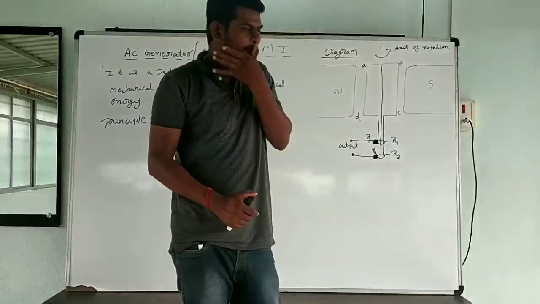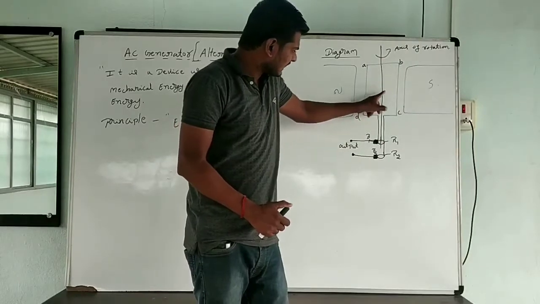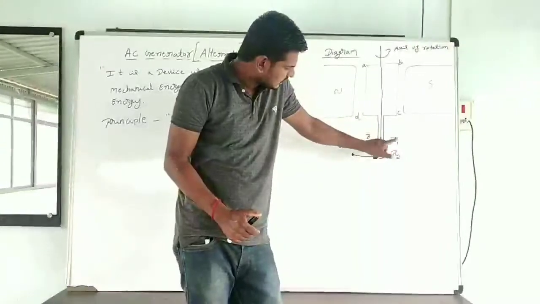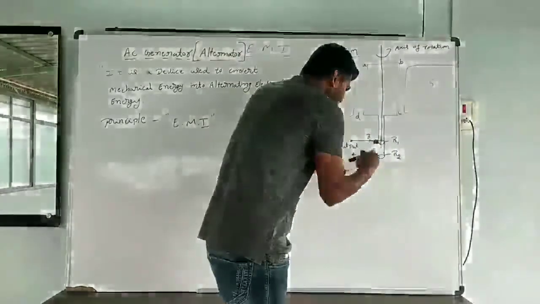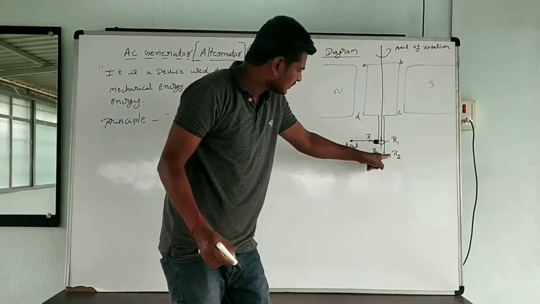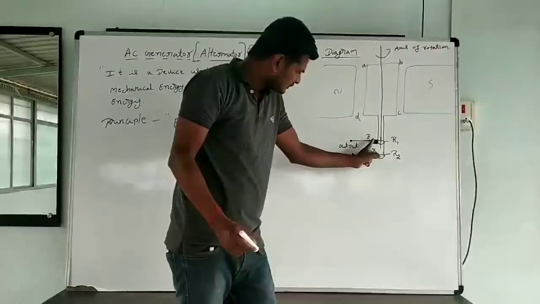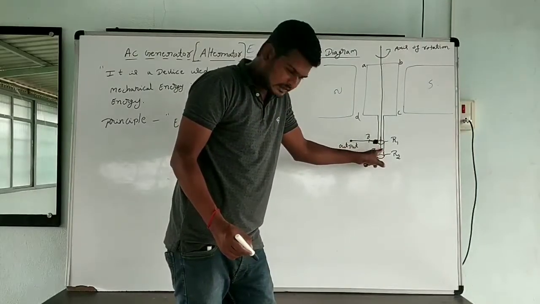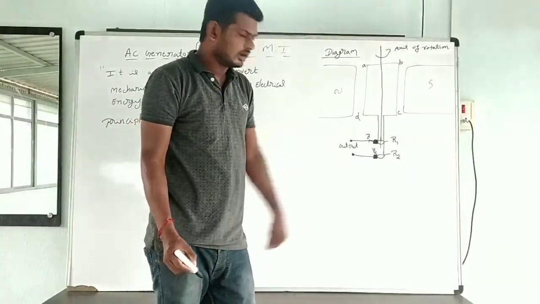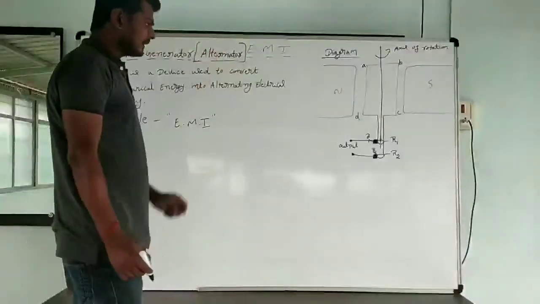This armature or coil is rotated with the help of two slip rings, R1 and R2, connected with the help of a metal shaft. These two carbon brushes, B1 and B2, are attached to the slip rings and connected to the output. Here we get the output EMF. Okay, this is the diagram of the AC generator.